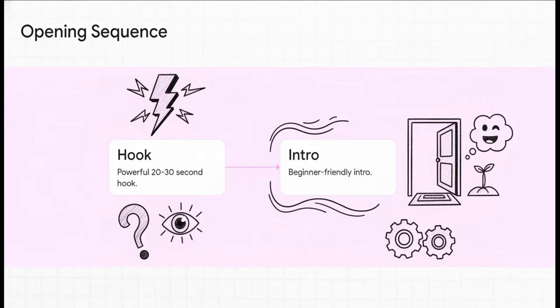Moving right along, let's get into the hook and introduction elements. This brilliantly illustrates the exact two-step sequence required to immediately grab a viewer's attention and stop early drop-off in its tracks. Step 1 is a powerful 20 to 30-second hook. Why just 20 to 30 seconds? Because the algorithm data consistently shows that if you don't convince the viewer of the content's value in the first half minute, they are gone. They'll just click away. This hook literally has to jolt the viewer awake.